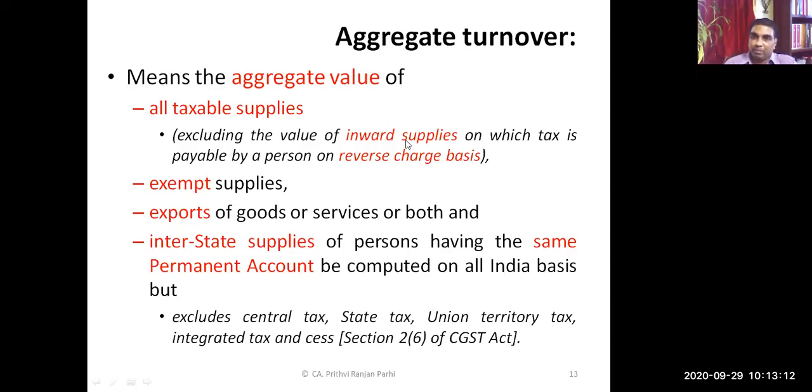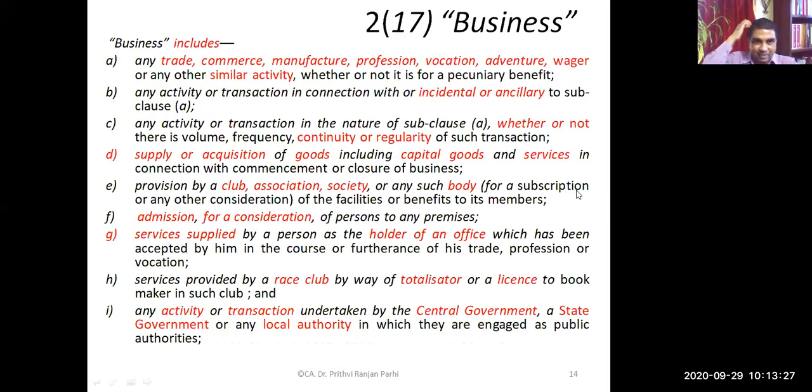Okay. But when computing aggregate turnover, CGST, SGST, IGST, UTGST, and cess are to be excluded. This is the meaning of aggregate turnover. Hope it is clear. Now, the meaning of business. Next concept is that we need to know the meaning of business. But this definition you have already covered earlier.